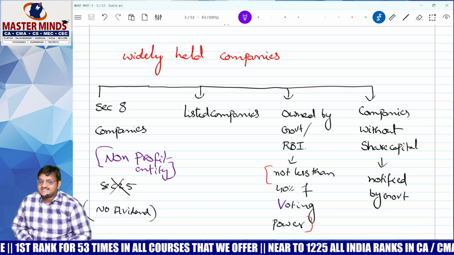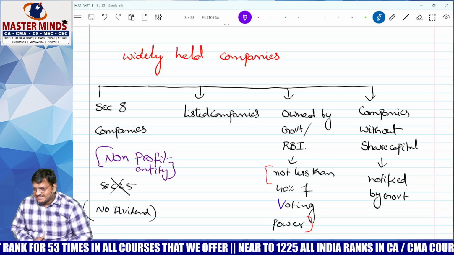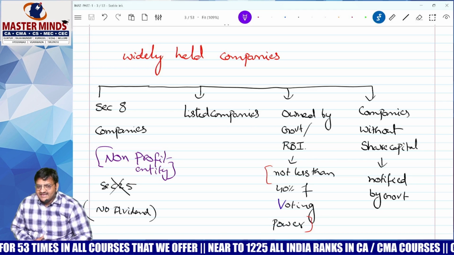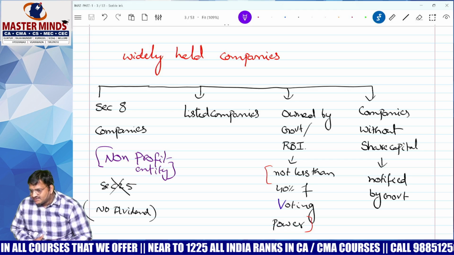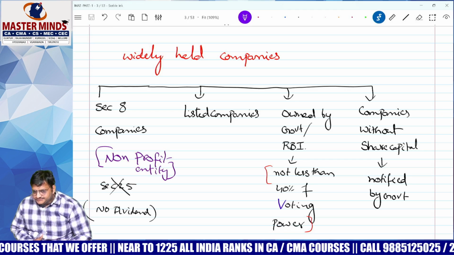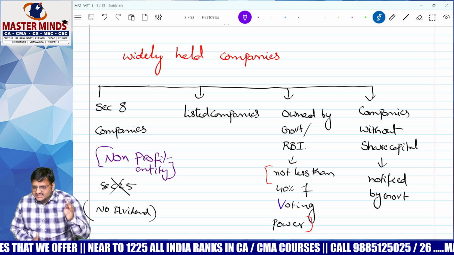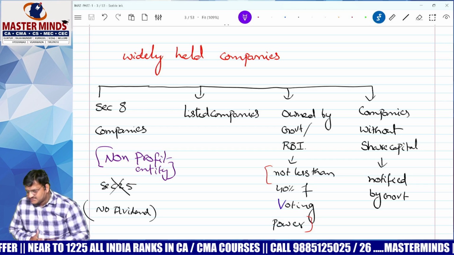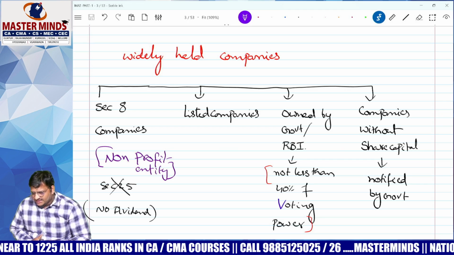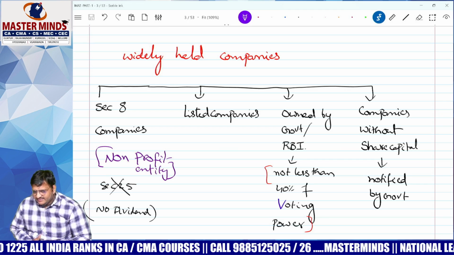Next one, listed company. Listed companies are known as widely held company. What is the meaning of listed company? Which is listed on a registered stock exchange. Correct? Yes. In case of a stock exchange, if it is listed, anybody can buy and sell. Correct?